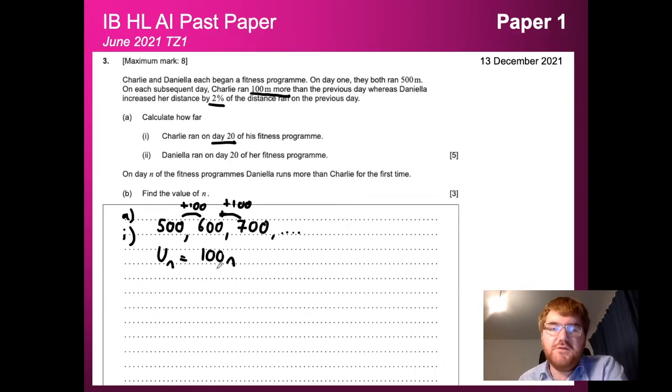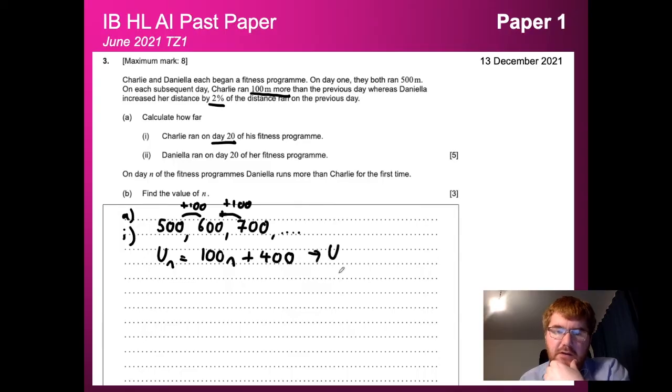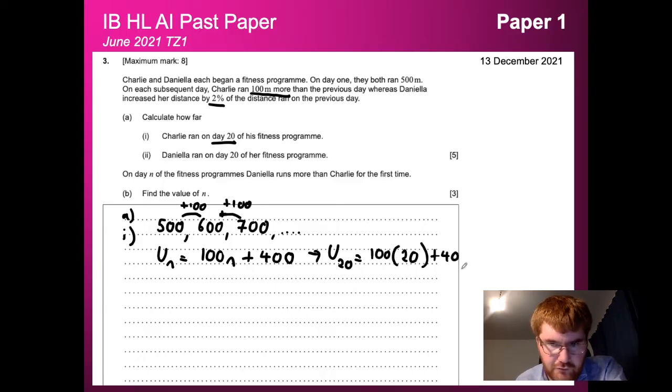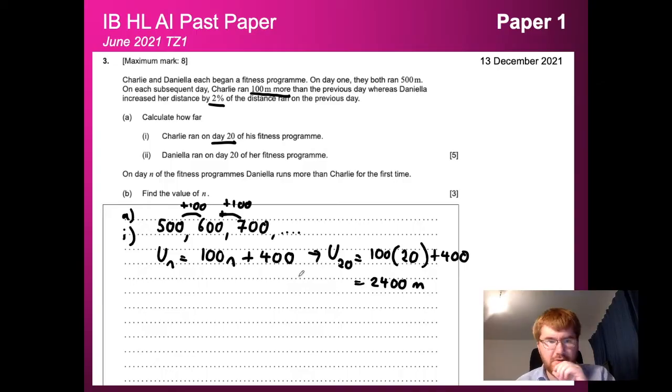And then what do we do to 100 to get to 500? Well, we add on 400. Okay, like so. And this allows us then to work out day 20 of the program. So we're going to work out U20. And the way we do that is replace the n here with 20. So we get 100 lots of 20 plus 400. Well, 100 times 20 is 2,000. 2,000 plus 400 is 2,400. Okay, we're going to use the formula from the formula sheet a bit later on for part B.